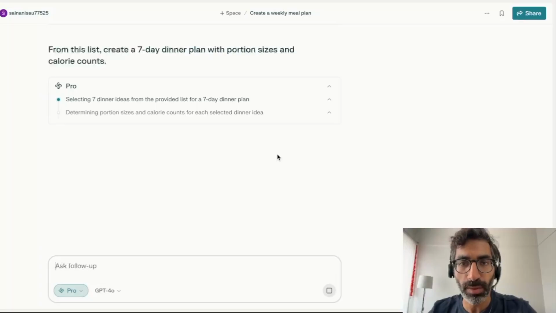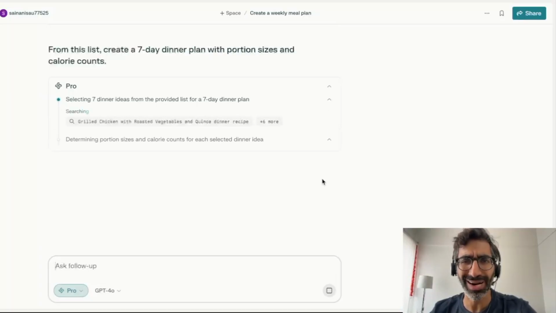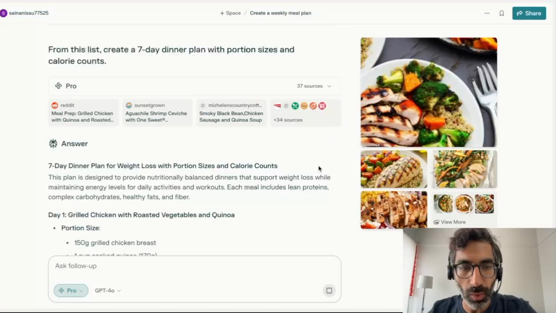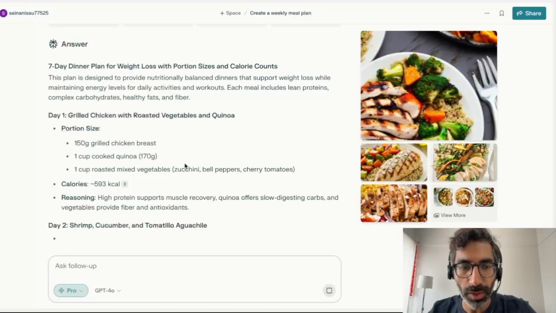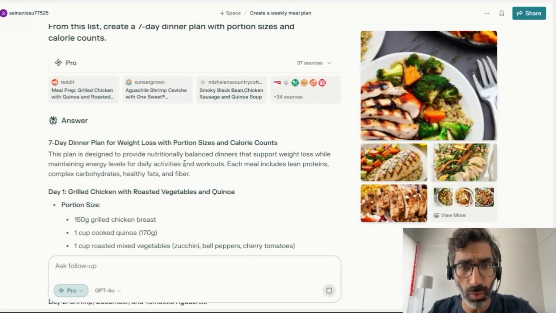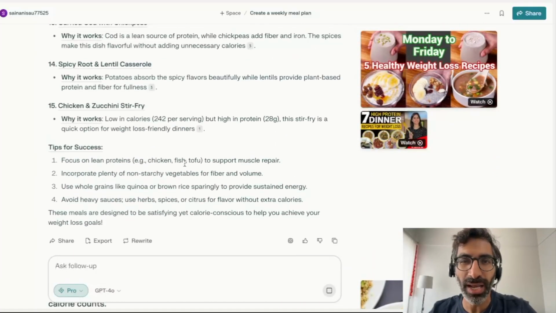So in this case, what I'm saying is don't just look out for random information. Use the information that you got in the previous prompt, in the previous response, and use it to come up with a 7-day dinner plan with portion sizes and calorie counts. When you see the result, you will see it's using the same information, but it's organizing the information in a way that I'm looking for.